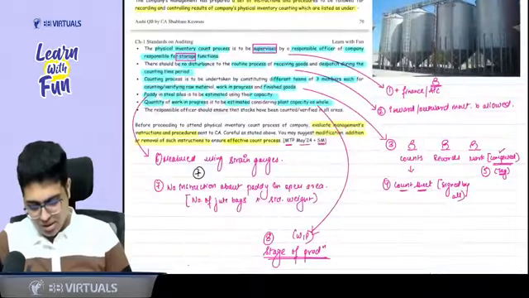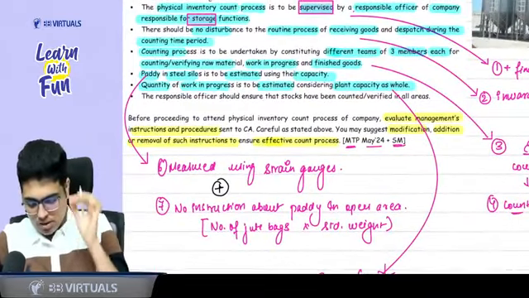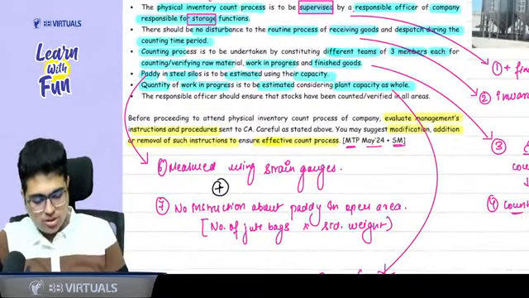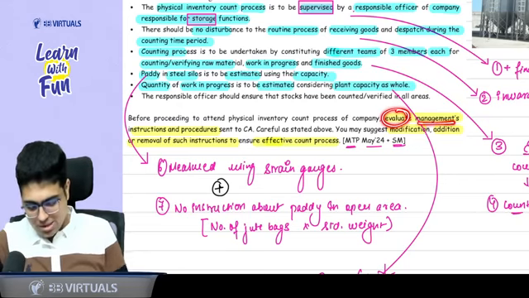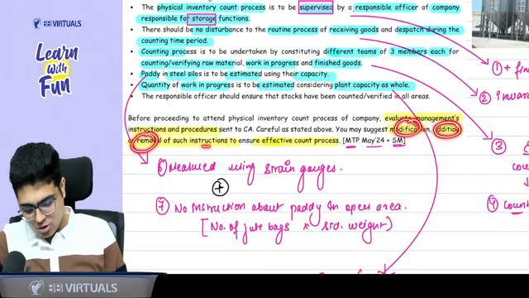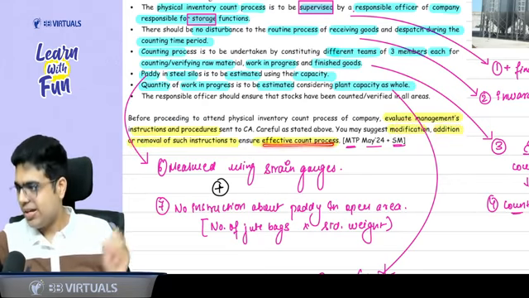Awesome. Read the last line of the question. Before attending the inventory count, evaluate management's instructions and procedures. Send to CA Careful as stated above. Suggest any modification, addition or deletion of the instruction to ensure proper inventory count.